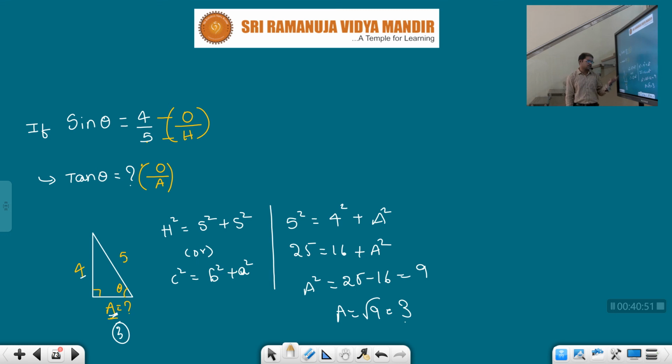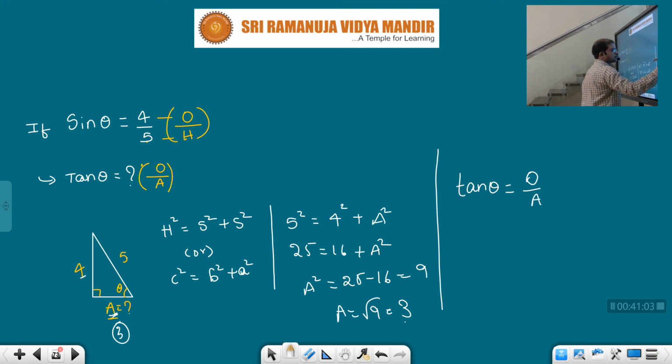Now we have all the values, right? We have the opposite side, adjacent side, and hypotenuse. So let's write tan theta. Tan theta is equal to how much, children? Opposite by adjacent. What is the opposite side here? 4. What is the adjacent side we got now? 3. That's it. Problem completed.